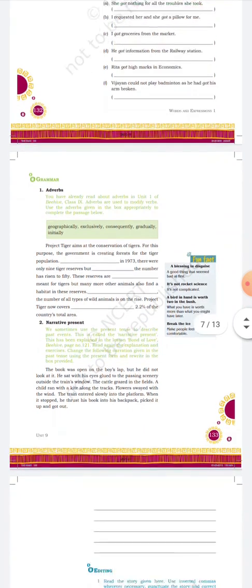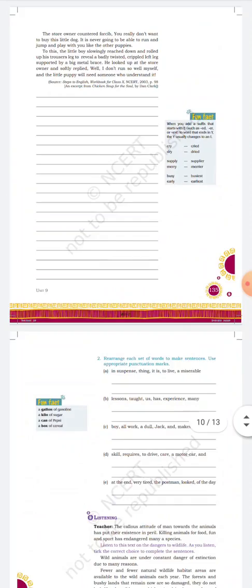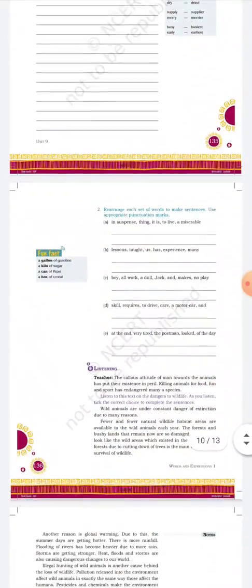Now comes the editing part. This type of question is not included in our syllabus.